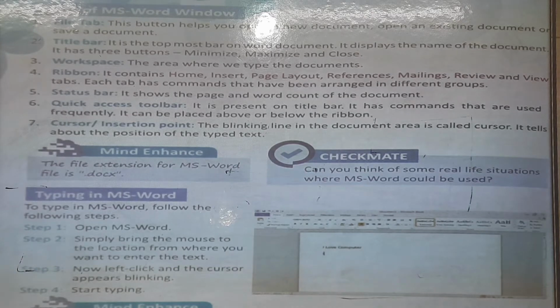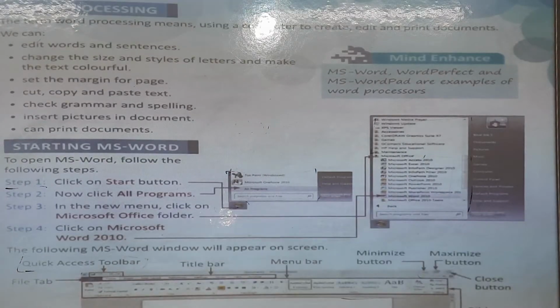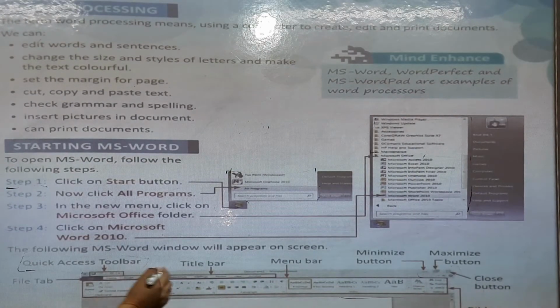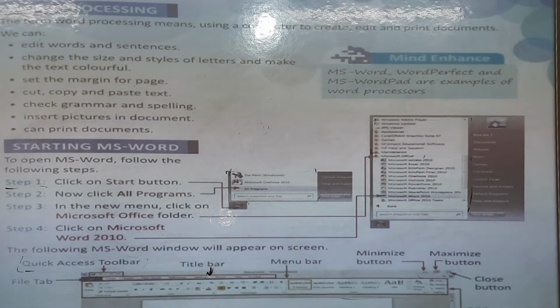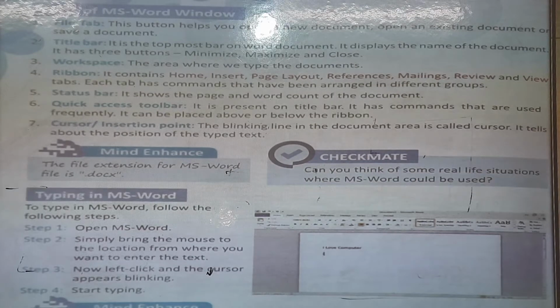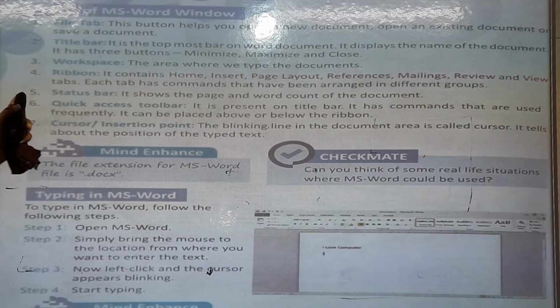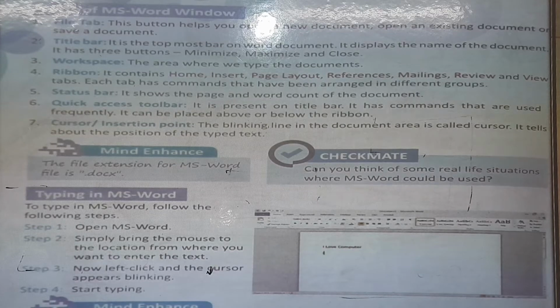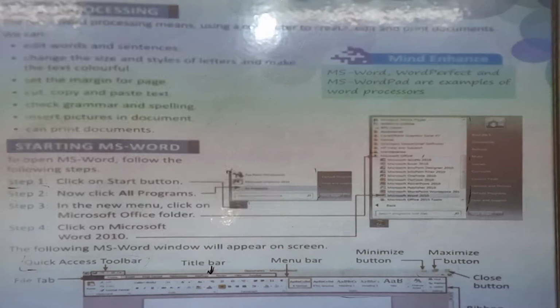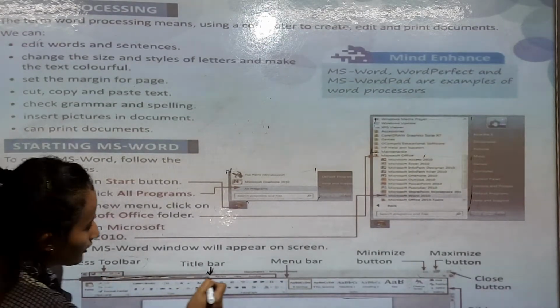Now, title bar. What is title bar? You can see this. This is a title bar. Now we are going to learn what the title bar is. The definition of title bar is: it is the topmost bar on a Word document.